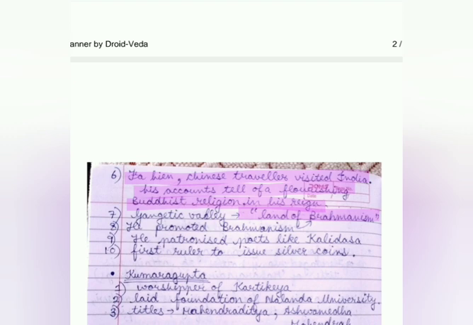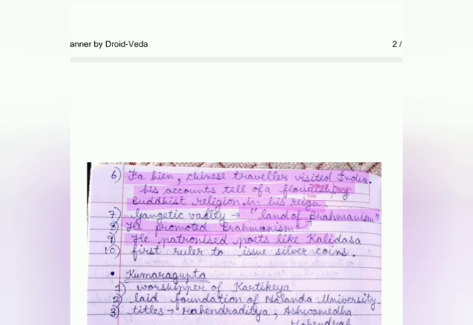Now in some of the writings of Fa Hien we can find that the northern plains, or the Gangetic Valley, is given the name land of Brahmanism. So from this we can infer that he promoted Brahmanism as well. Buddhism also, Brahmanism also, and he himself was a Vaishnavist. So from here we can get an idea that these Gupta rulers were very secular. So secularism was there during the age of the Guptas.